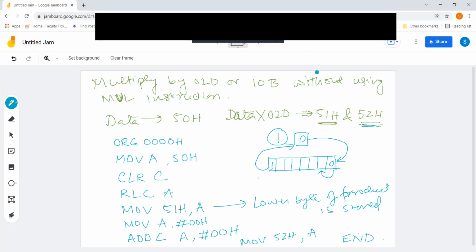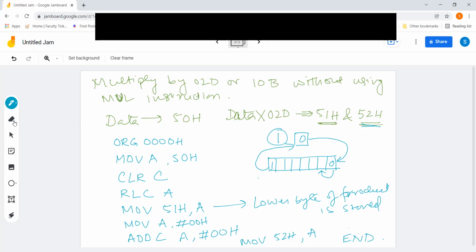Division is just the opposite of it. Can anybody tell me what I have to change over here to get division? RRC, sir. Yes, exactly. That is the only thing you need to change. And here, in place of the lower byte and higher byte, we are going to get the quotient and remainder. Okay, that is going to change.